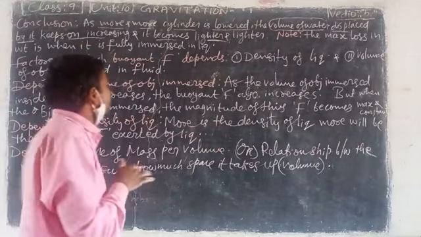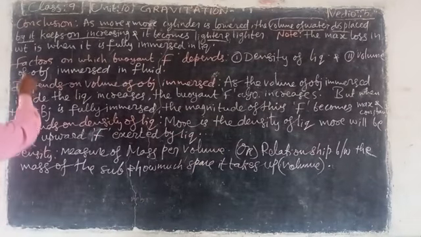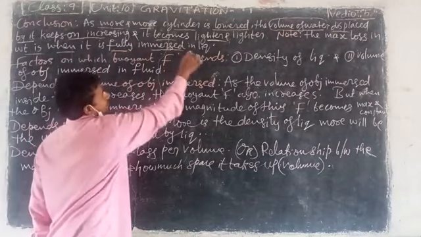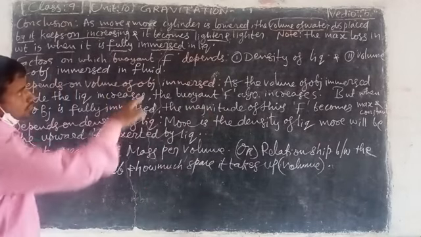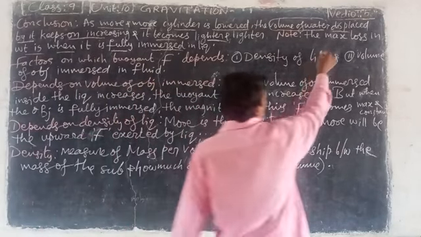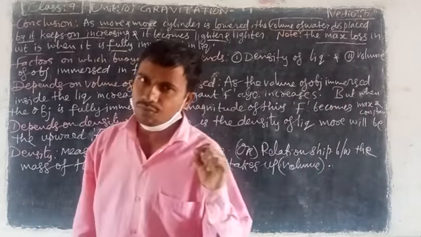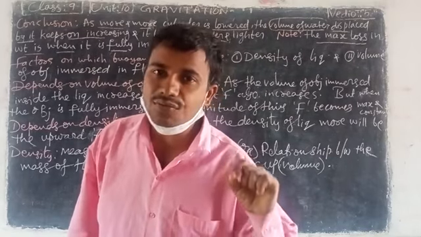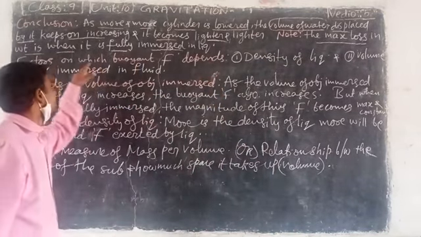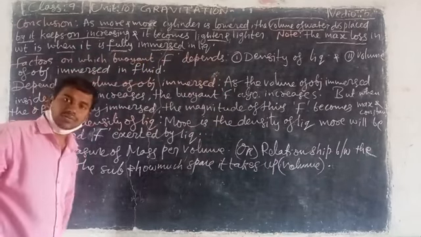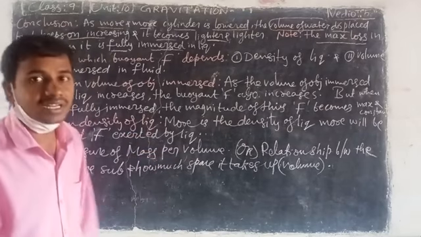Next, note the maximum loss in weight when the cylinder is fully immersed in liquid.